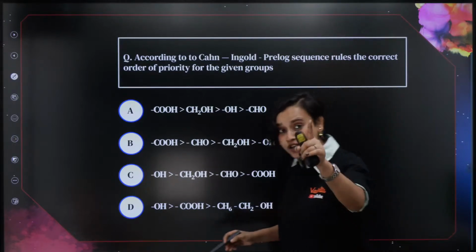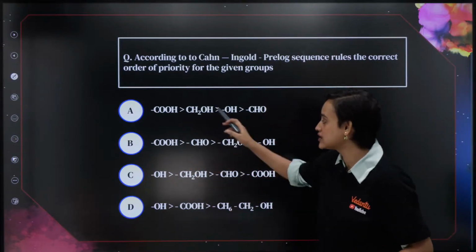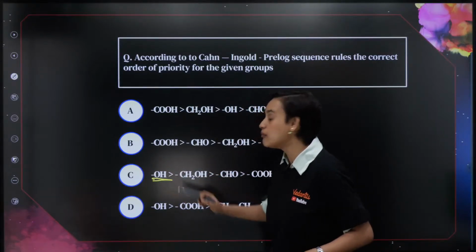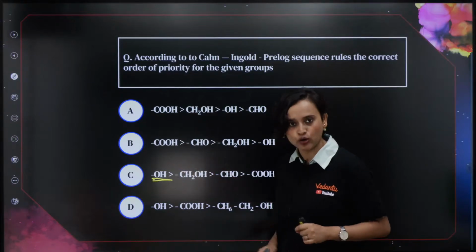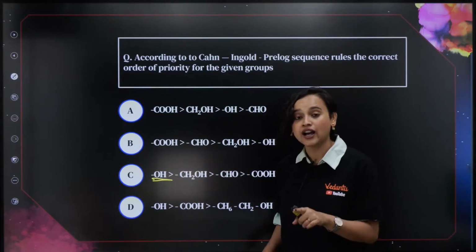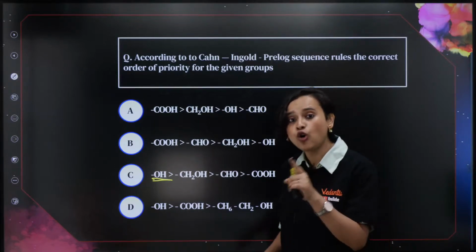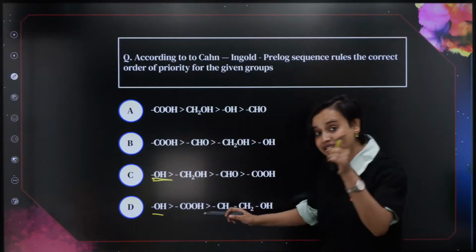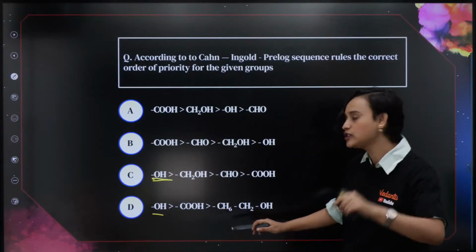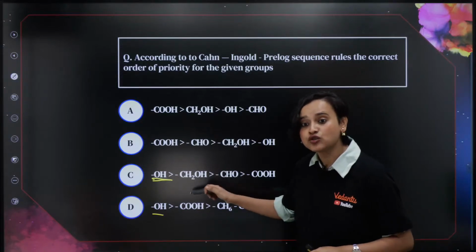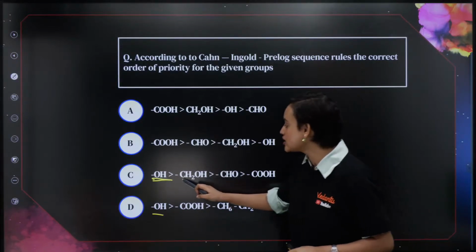Now here, a lot of you are telling me that it is option B, it is option this. No. OH gets a much higher priority than COOH, okay? So first it will be OH, then it has to be COOH. Now you are going to ask me, ma'am, why not CH2OH? Why is it COOH?